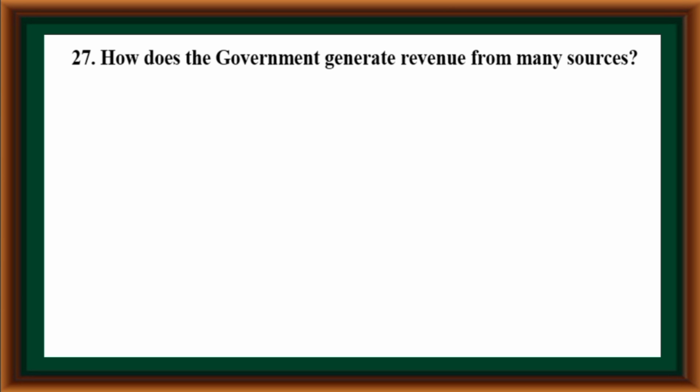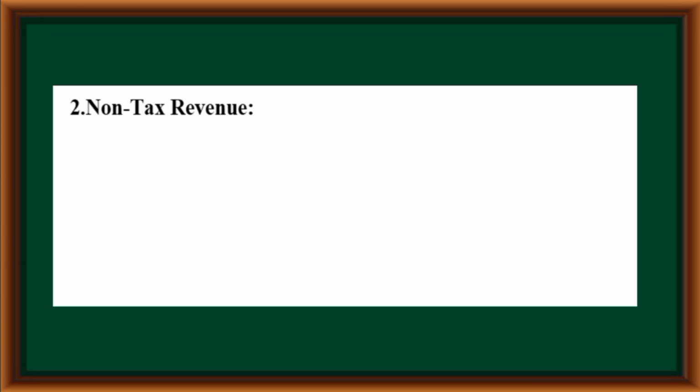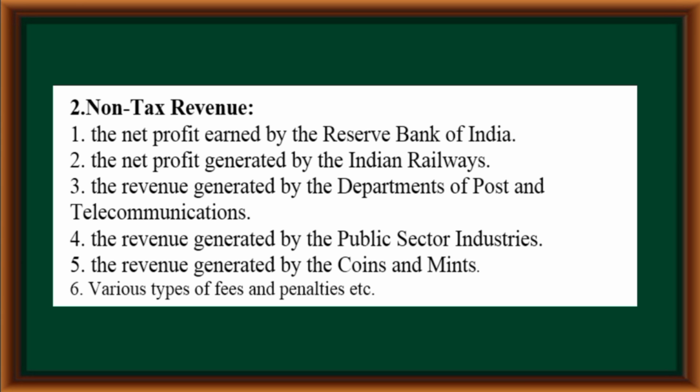How does the government generate revenue from many sources? Tax revenue, direct taxes: personal income tax, corporate tax, wealth tax, stamp duty, etc. Indirect taxes: central excise duty, import export taxes, service tax, foreign travel tax.